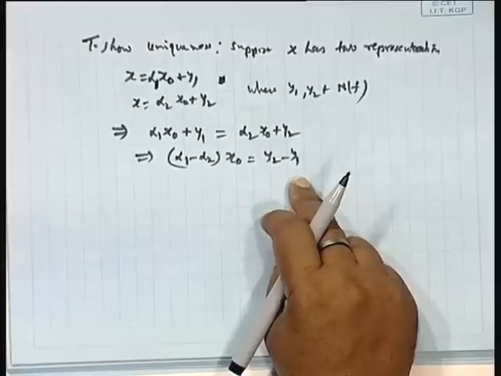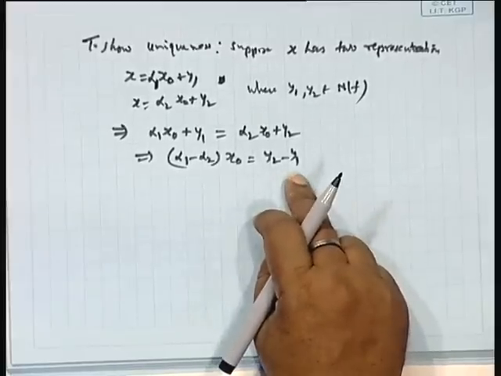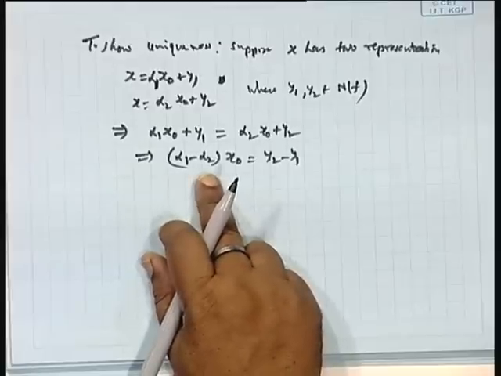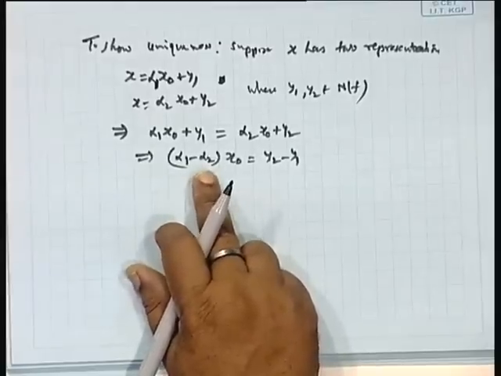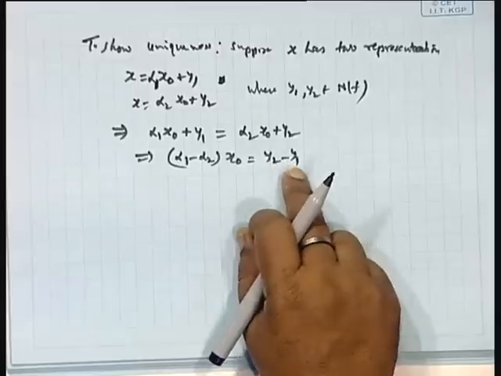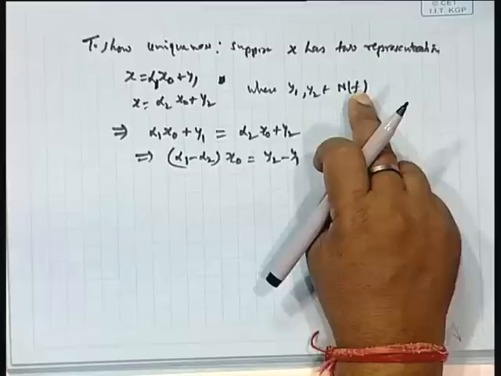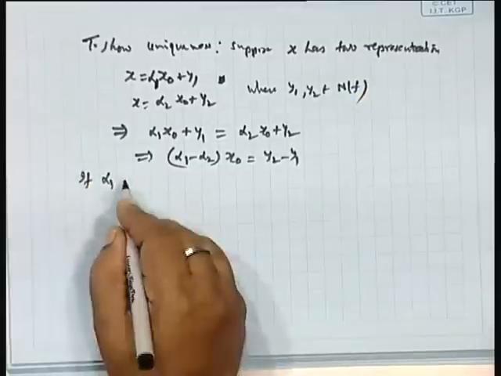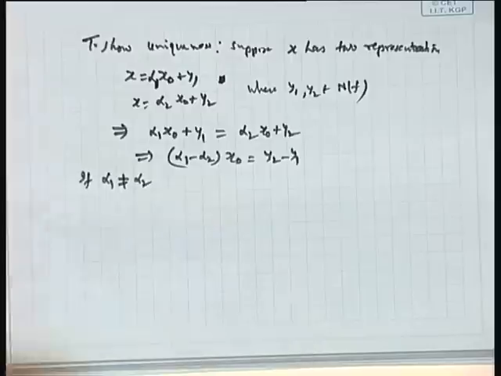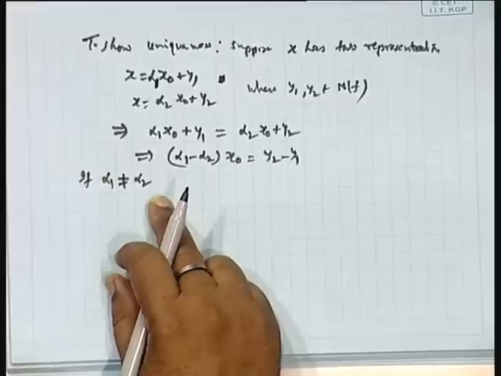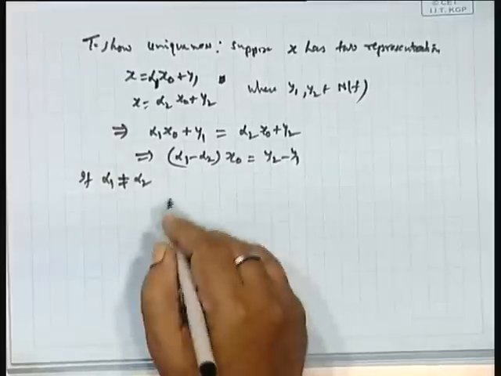Is it okay? Now, from here we conclude that, if y1 and y2 belong to N(f), and if alpha 1 is not equal to alpha 2, what happens? If alpha 1 is not equal to alpha 2, then what do we get?